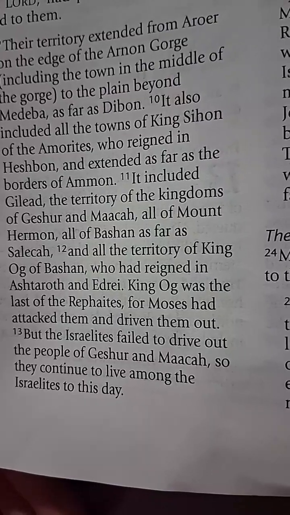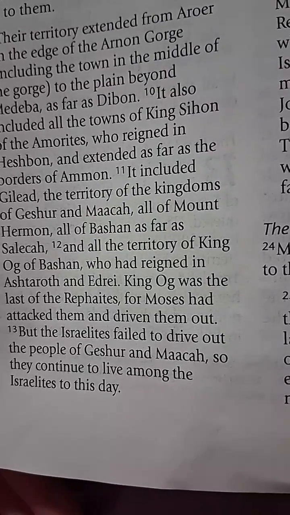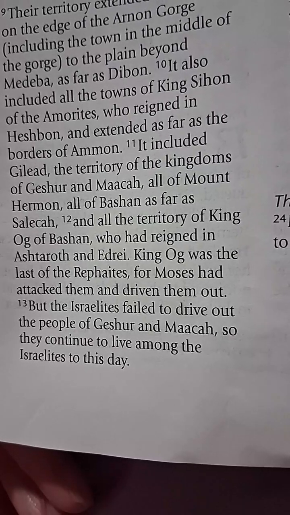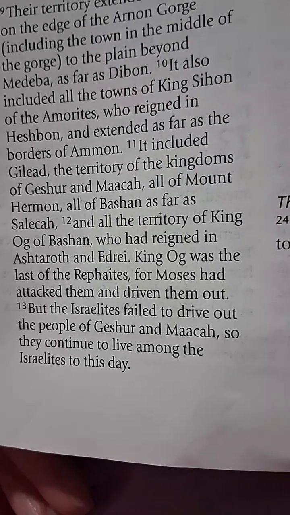King Og was the last of the Rephaites, for Moses had attacked them and driven them out. But the Israelites failed to drive out the people of Geshur and Maacah, so they continued to live there among the Israelites to this day.